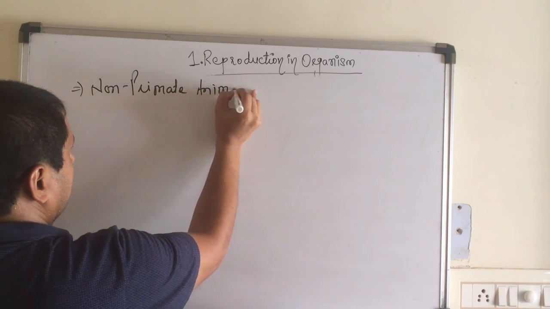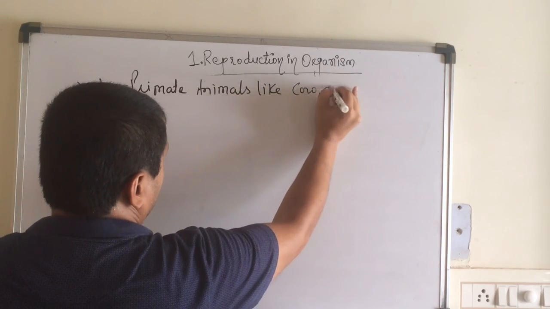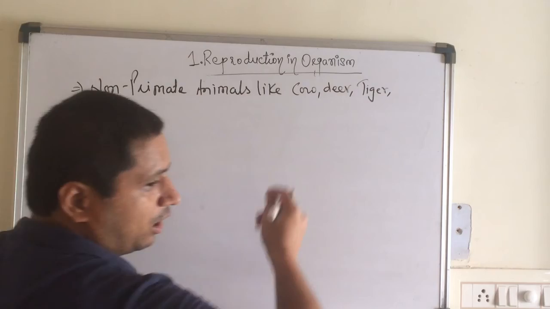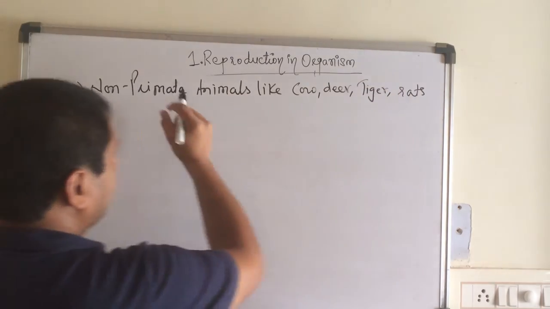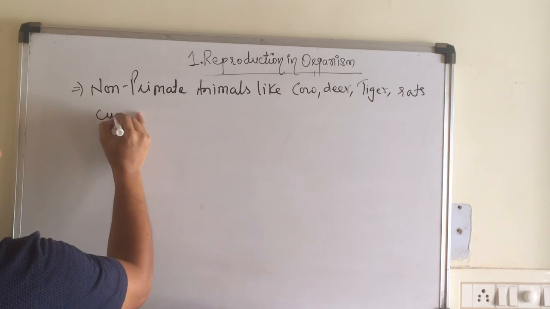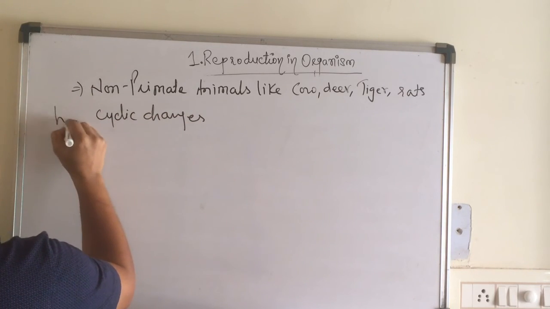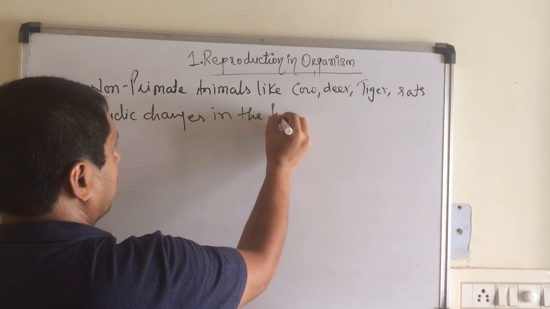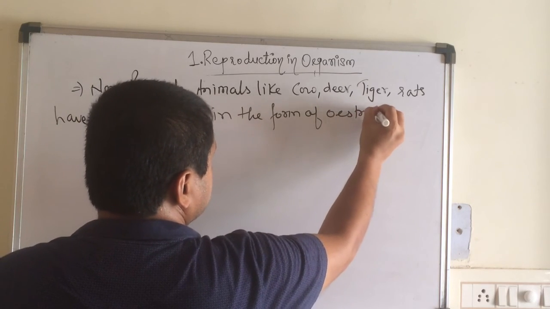Non-primate animals like cow, deer, tiger, and rats all have cyclic changes in the form of the oestrous cycle.